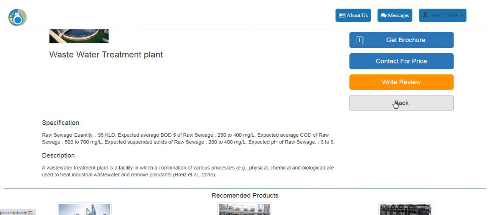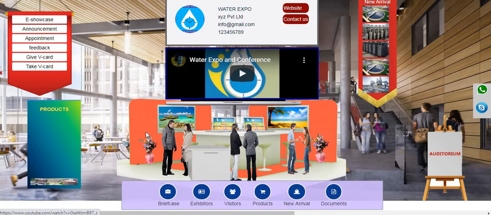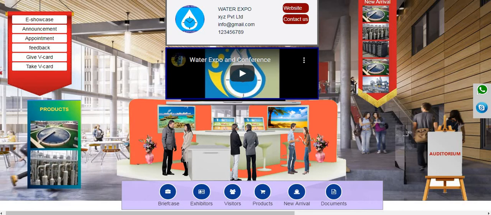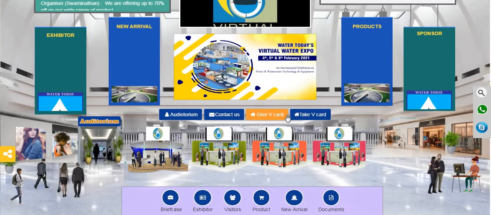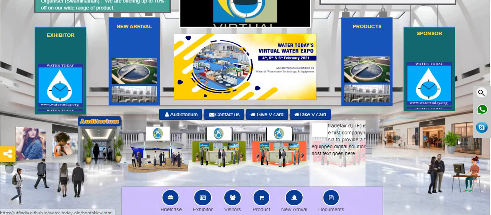You can click on back, and you will land back on the same booth where you can carry out some other transactions. If you want to go back to the lobby, you can just click on back to lobby and you will be inside the lobby.